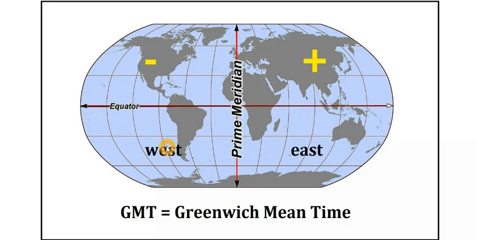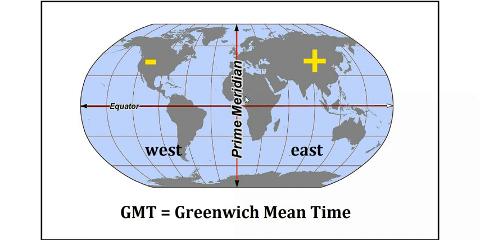I'll make it a little clearer. We take the time of this one particular longitude, 0 degree longitude, as international time, a reference for all the countries, and based on the time of this longitude we calculate the time of other places.